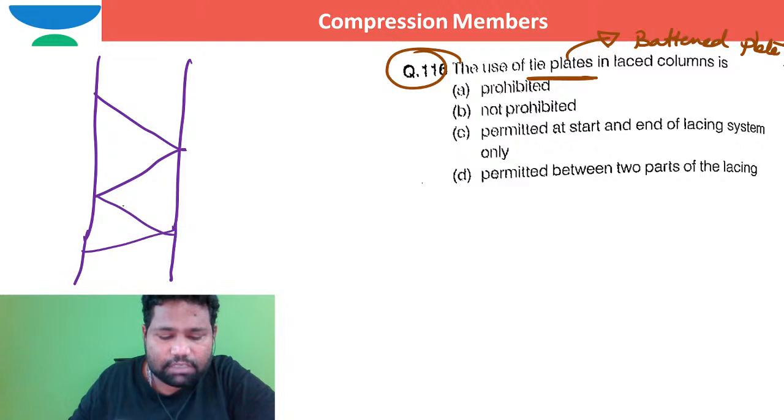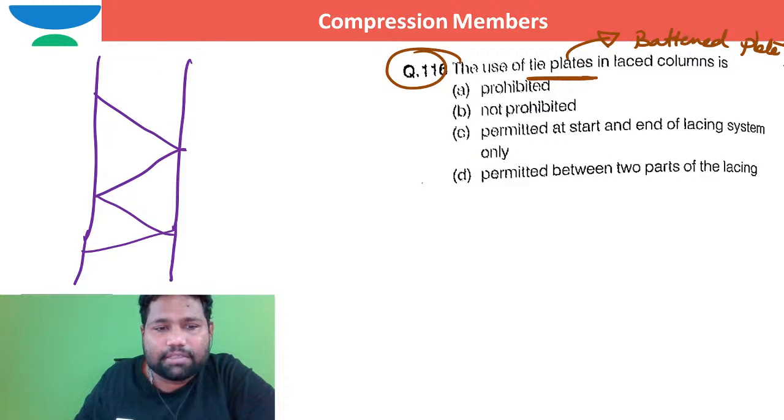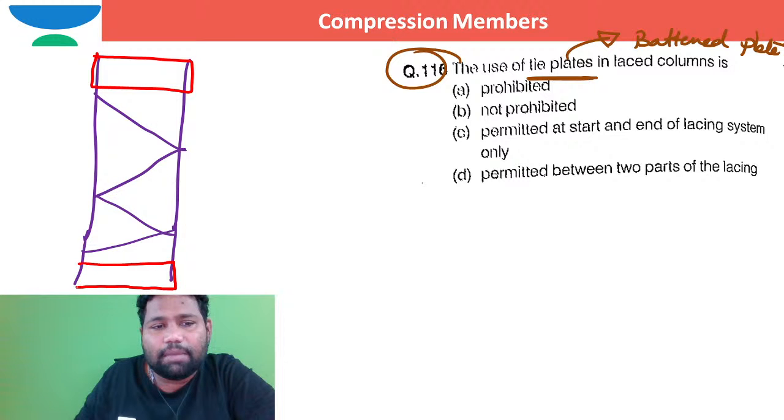After the lacing is provided in this way, at the top, at the ends of the column, definitely I need to provide the battened plates, like our tie plates. At the ends I need to provide these tie plates, maybe this way. This is one tie plate, and at the end here I need to provide another tie plate.